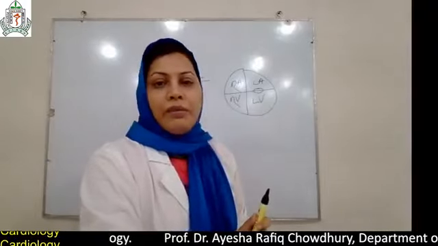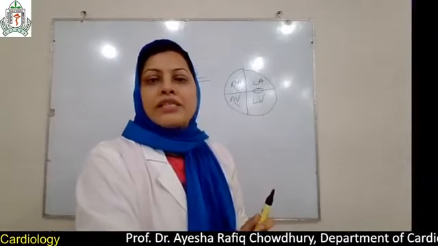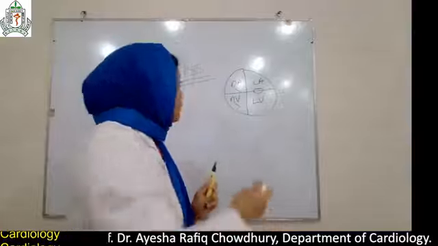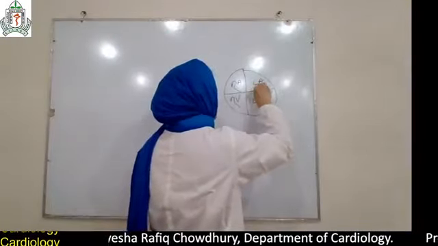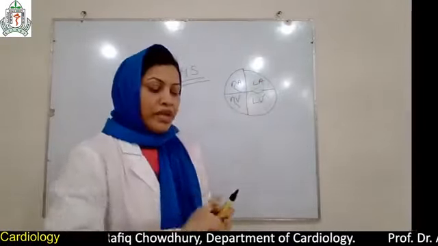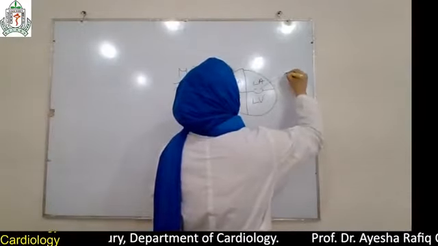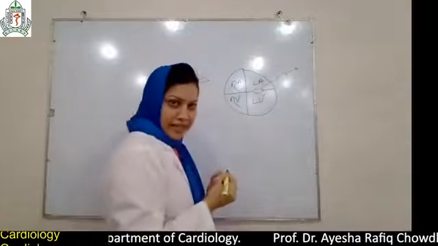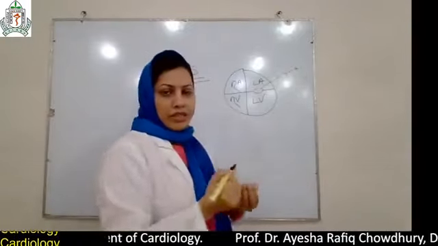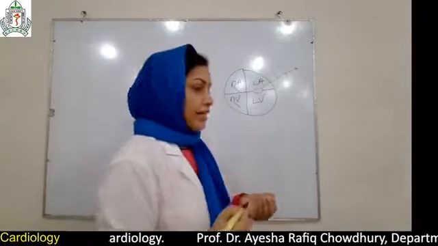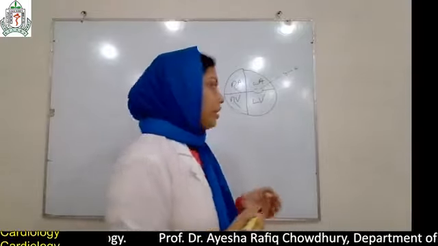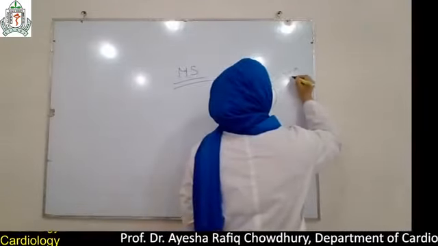When there is stenosis, this area is reduced, especially to less than 2.5 square centimeter,